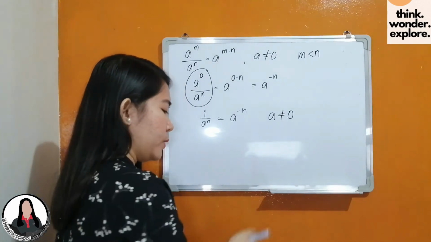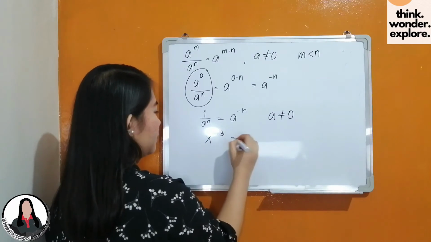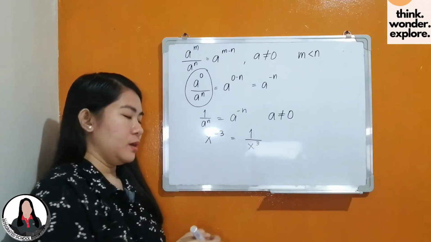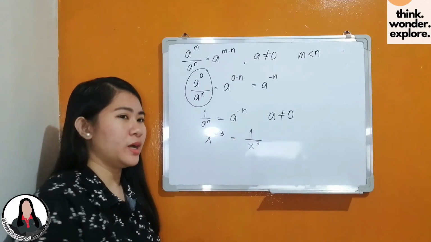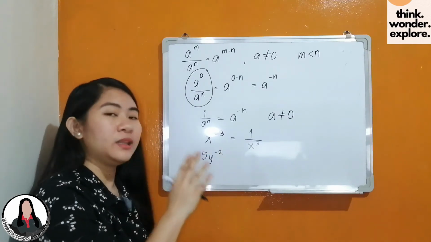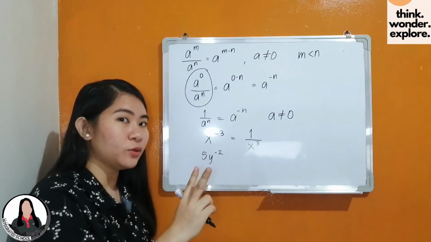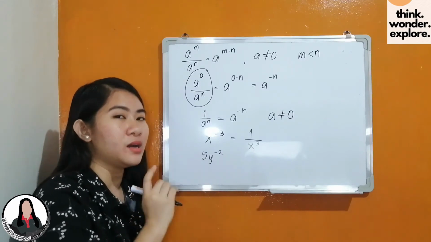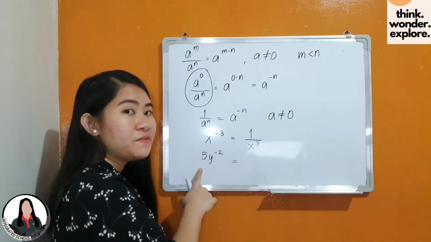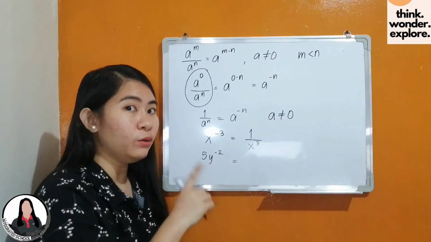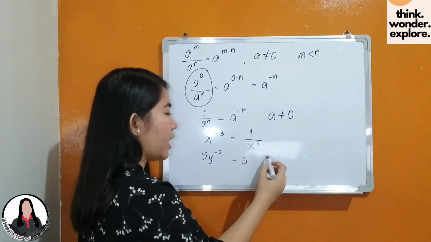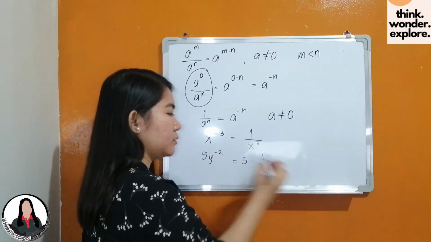So, for example, we have x raised to negative 3, that is equal to 1 over x raised to 3. However, may mga example tayo kagaya ng nasa inyong module, which is 5y raised to negative 2. Kung mapapansin natin, ito ay isang term na mayroong dalawang factor at isa sa mga factors na yun lamang ang naka-raise sa negative number. So, sa mga ganitong pagkakataon, mariretain natin si 5 since 5 is a constant that is raised to 1. So, ibig sabihin that's 5 multiplied by the reciprocal of y, which is 1 over y squared.